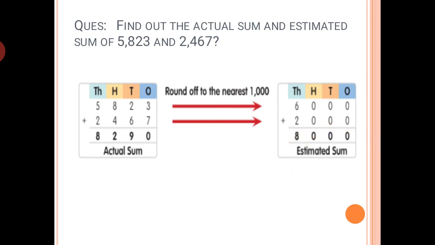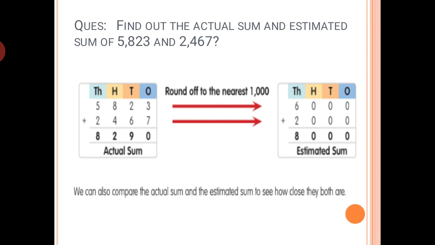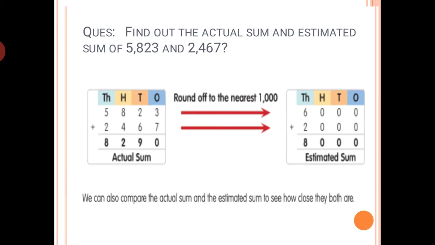And also you can see here that the actual sum is this one, 8290, and the estimated sum is this. So the estimated sum is close to the actual sum. Yes, the estimated sum should be close to the actual sum. We can also compare the actual sum and estimated sum to see how close they both are. Just now we have seen that these two numbers, the estimated one and the actual one, are close.